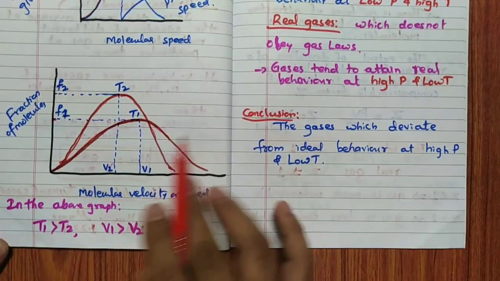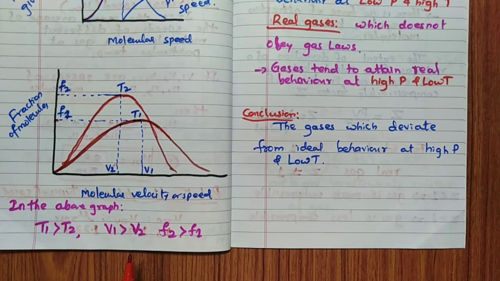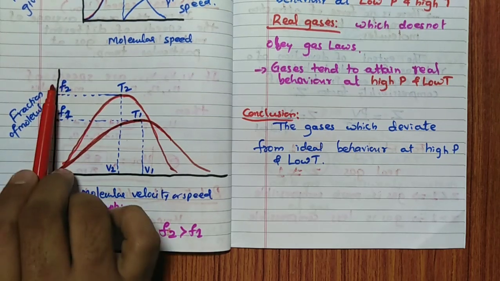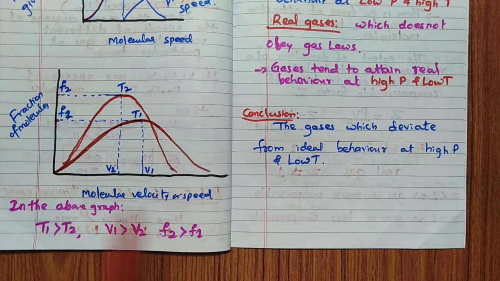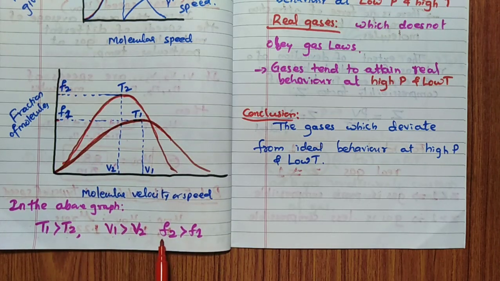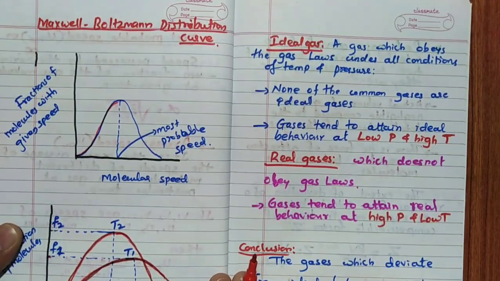Remember, according to this graph, the Maxwell-Boltzmann distribution curve, T1 is more than T2, V1 is more than V2, and F2 is more than F1. Remember this equation, this graph: T1 more than T2, V1 more than V2, F2 more than F1.